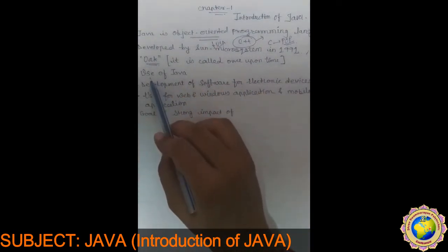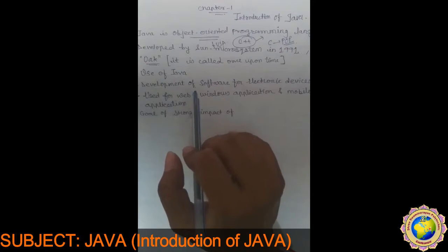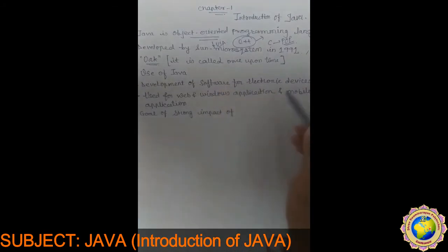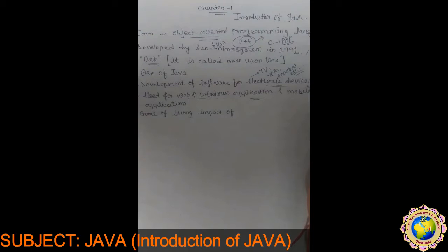Then, what is the use of Java? Now we are going to see what the use of Java is. Java was developed for software development for electronic devices like TV, VCRs, toasters, etc. It is also used for web and Windows applications and mobile applications. For mobile application development, we also use Java.